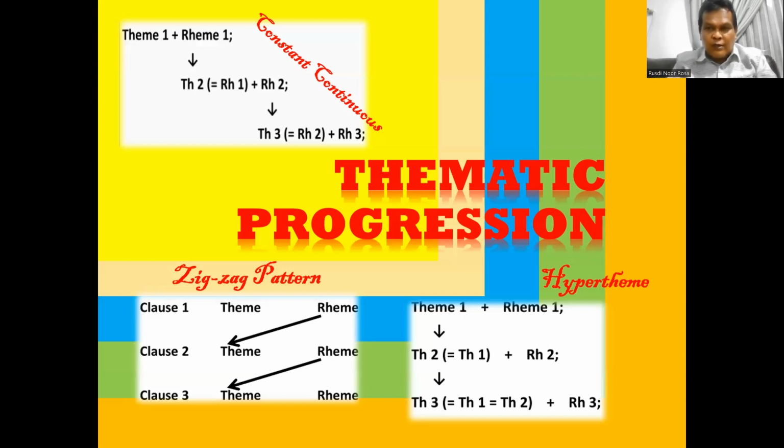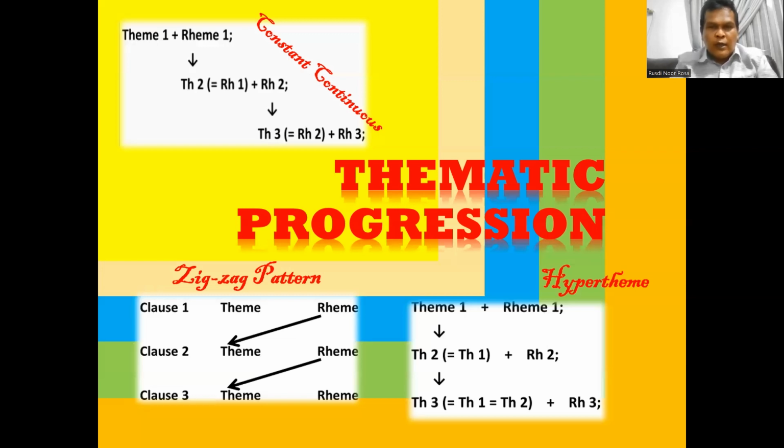And cohesion is one of the problems faced by most students in their writing. They cannot achieve a good quality of writing because of a lack of cohesiveness. And I offer you here thematic progression as the solution to improve the cohesiveness of your text, or the cohesiveness of ideas presented in a text.